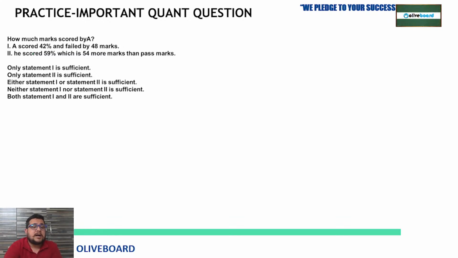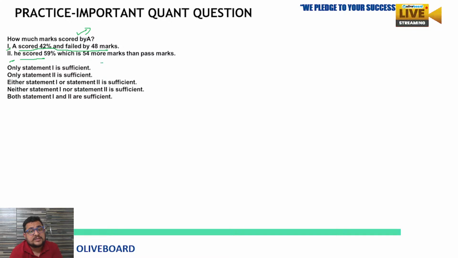How much mark is scored by A? First statement, A scored 42% and failed by 48 marks. Second, he scored 59%, which is 54 marks more than the passing marks. Okay, so this is based on data sufficiency. Clear? Now tell me which option would be the correct answer for this.